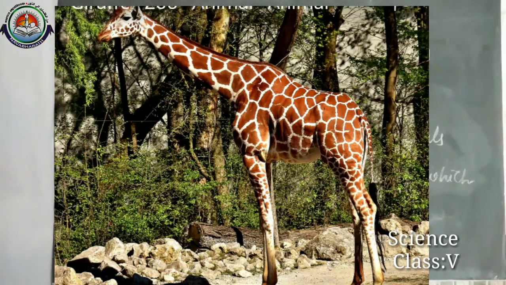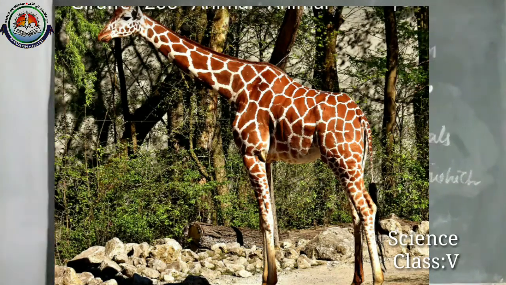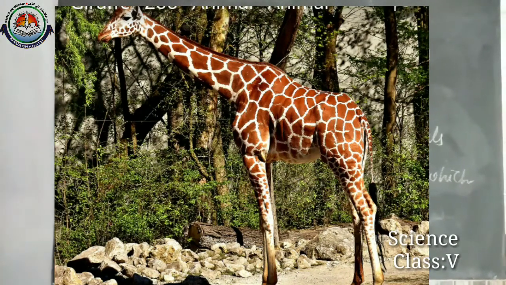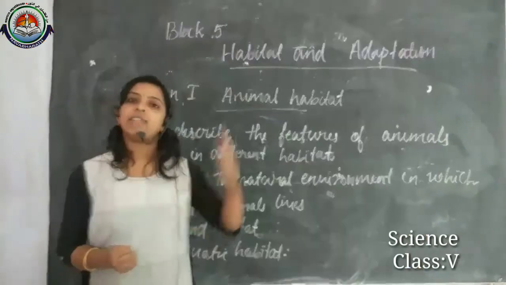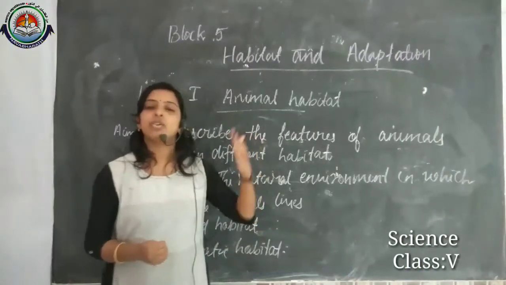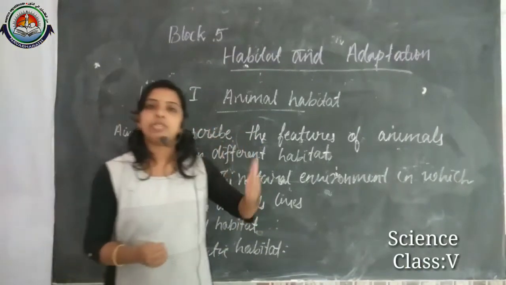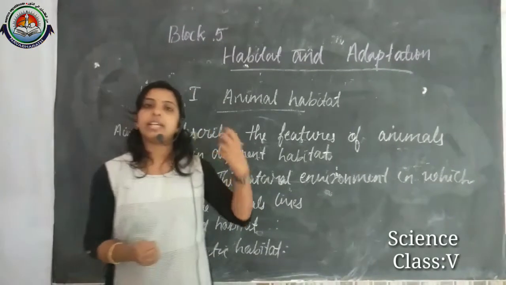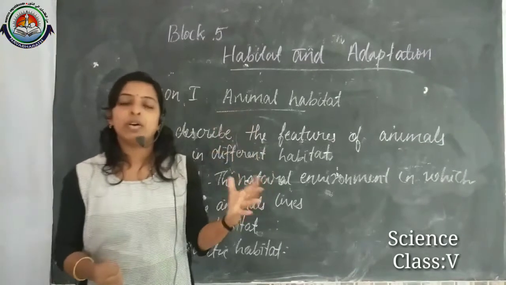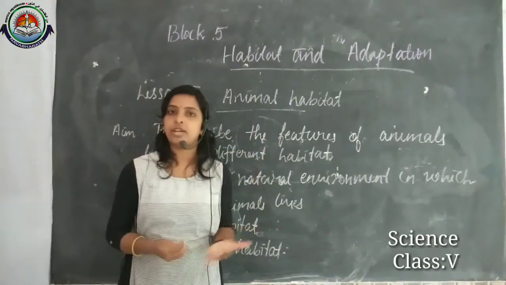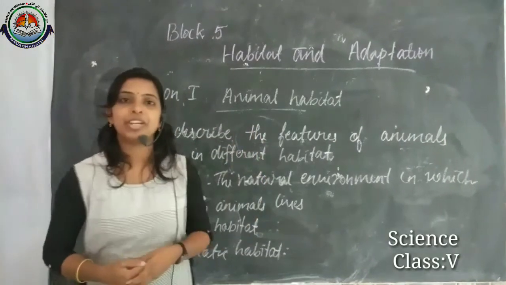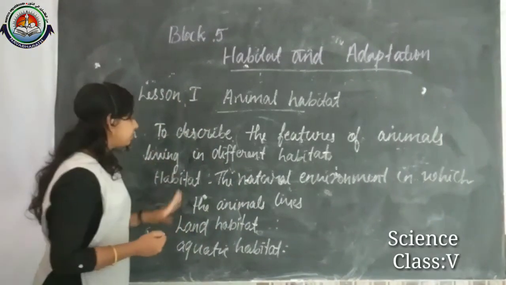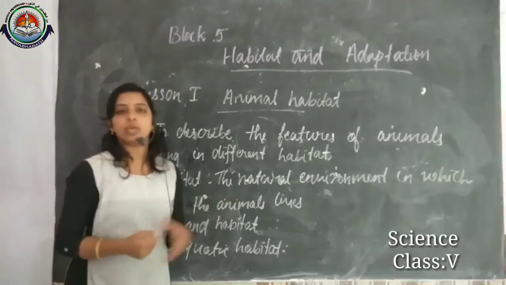Yes, so that is how we can consider the case of the giraffe. Because they have a long neck, they can easily adapt to their grassland habitat and easily eat the tall grasses with their long neck. Here we discussed land habitat and aquatic habitat.